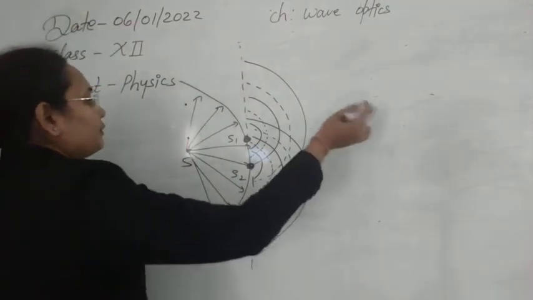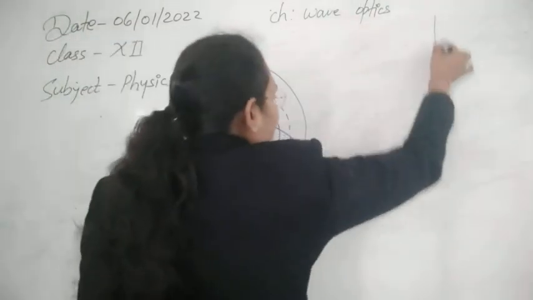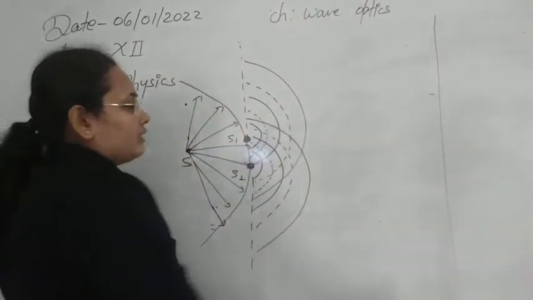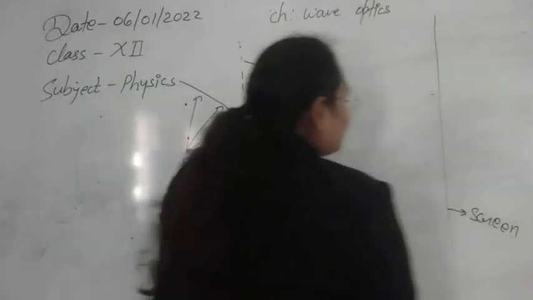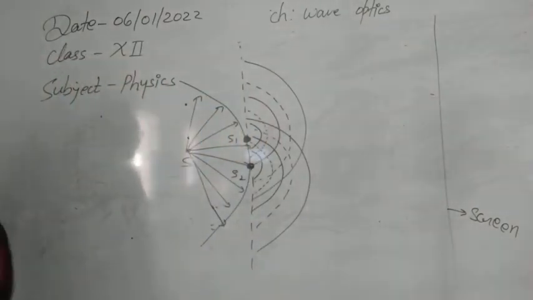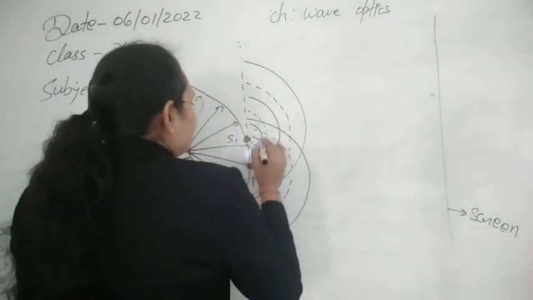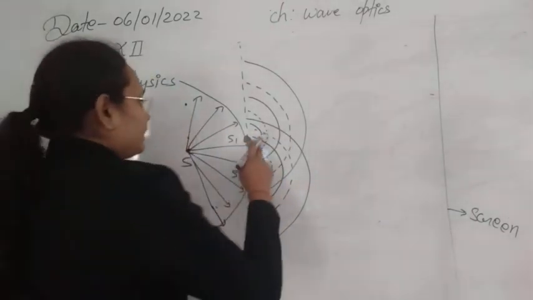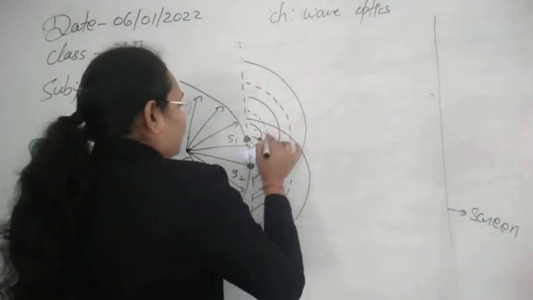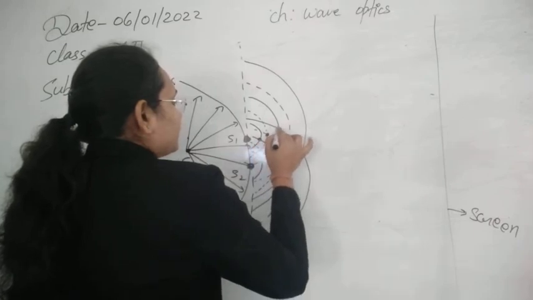Now suppose we have placed a screen to see whether the light intensity is increasing or decreasing. You can see the points where solid and solid lines meet, and where dotted and dotted lines meet.